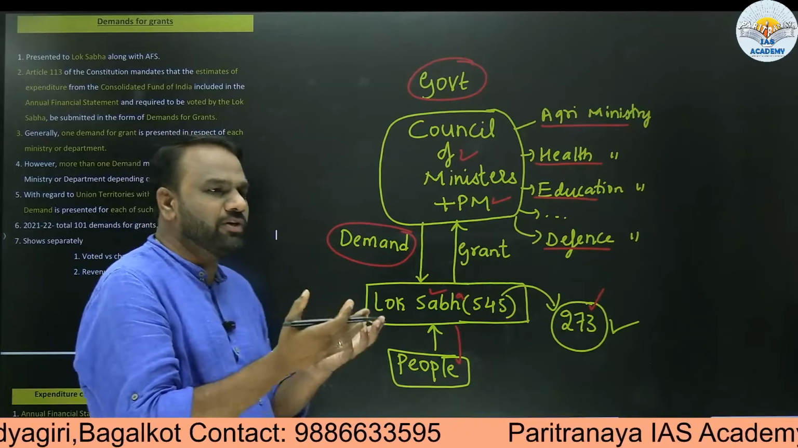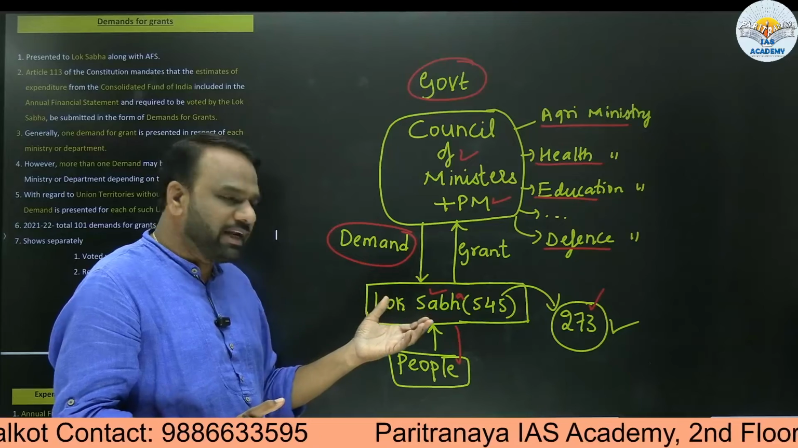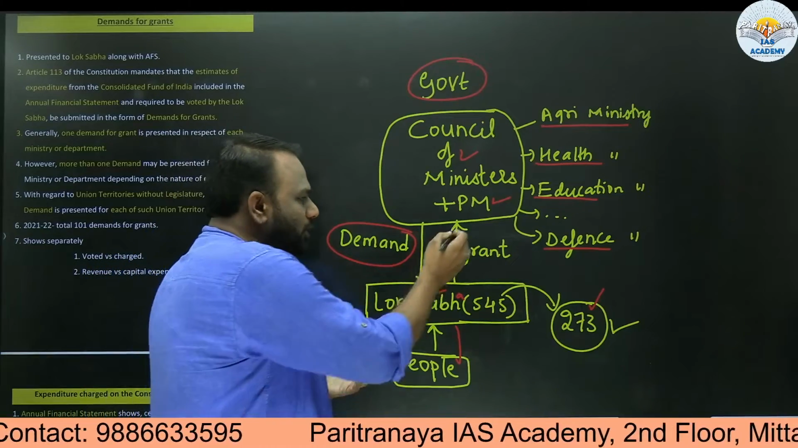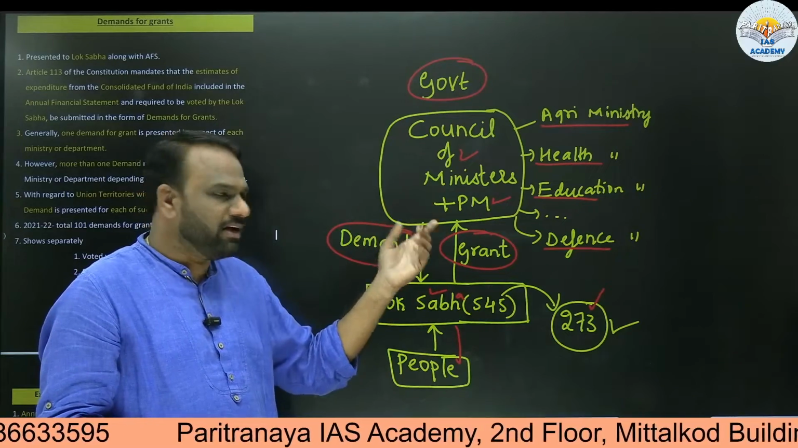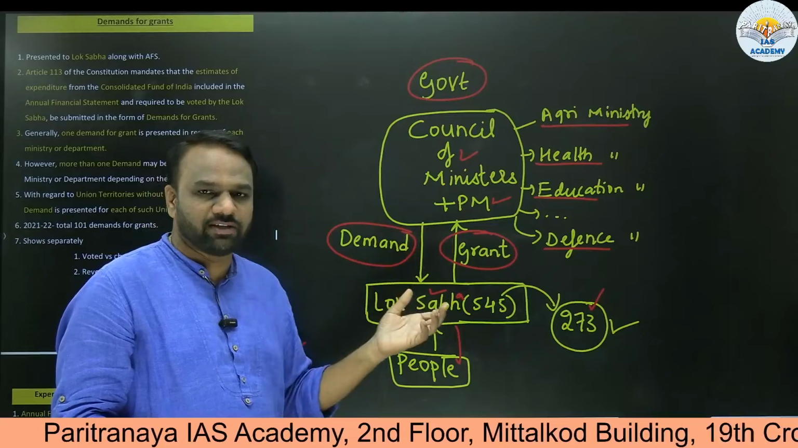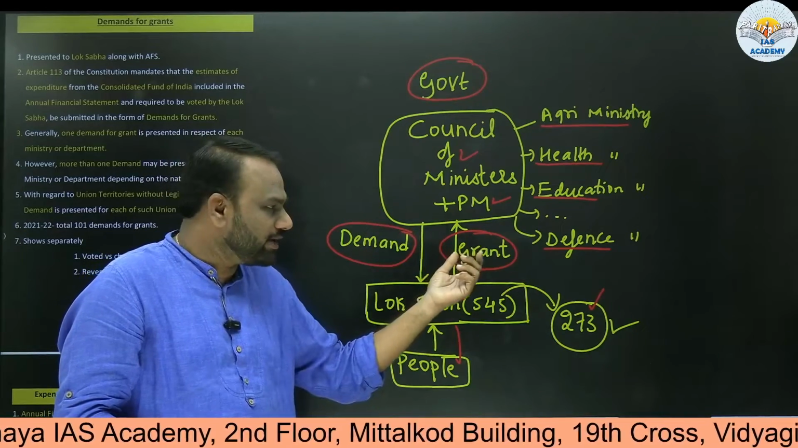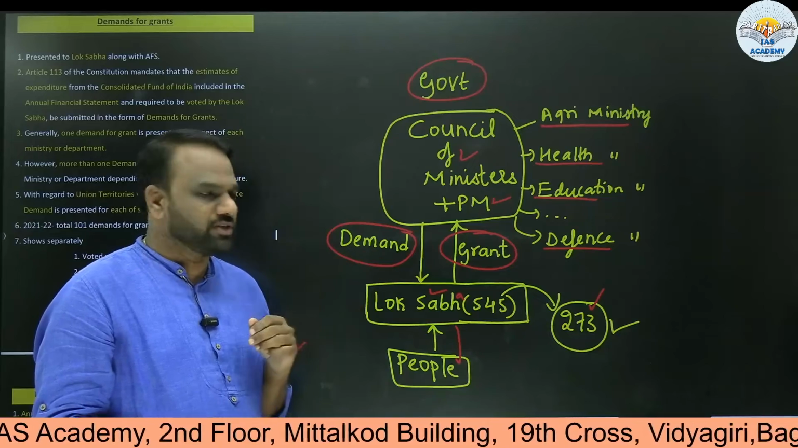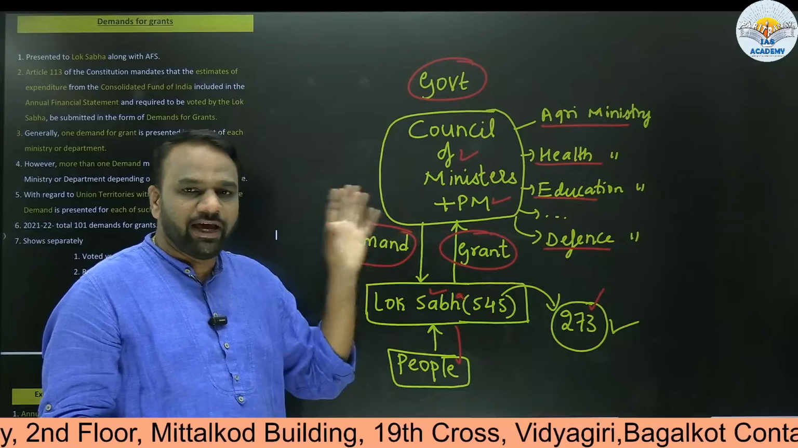Whenever government wants to spend, it will make a request to Lok Sabha in the form of a demand. It will say, I want so much money to spend. If that demand is accepted, Lok Sabha gives the permission, which is called grant. Lok Sabha granting the permission to spend we call grant, and the demand made by the government is the demand. So, demands for grants: government is making a demand to the Lok Sabha to grant funds to it, so that government can utilize the funds for expenditure.